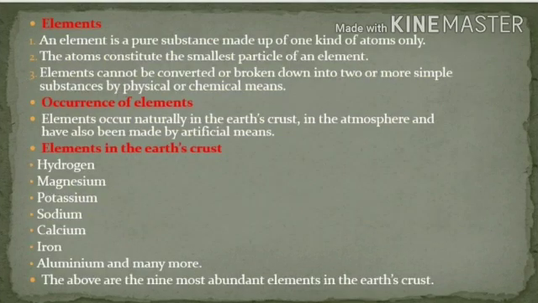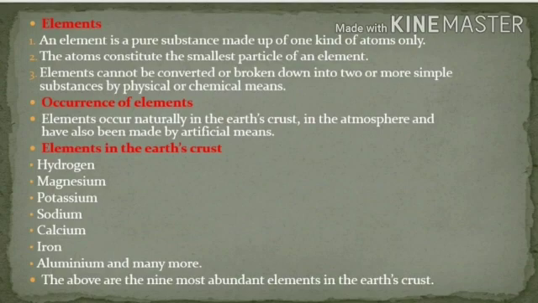Now, elements. An element is a pure substance made up of one kind of atoms only. The atoms constitute the smallest particle of an element. Elements cannot be converted or broken down into two or more simple substances by physical or by chemical means.